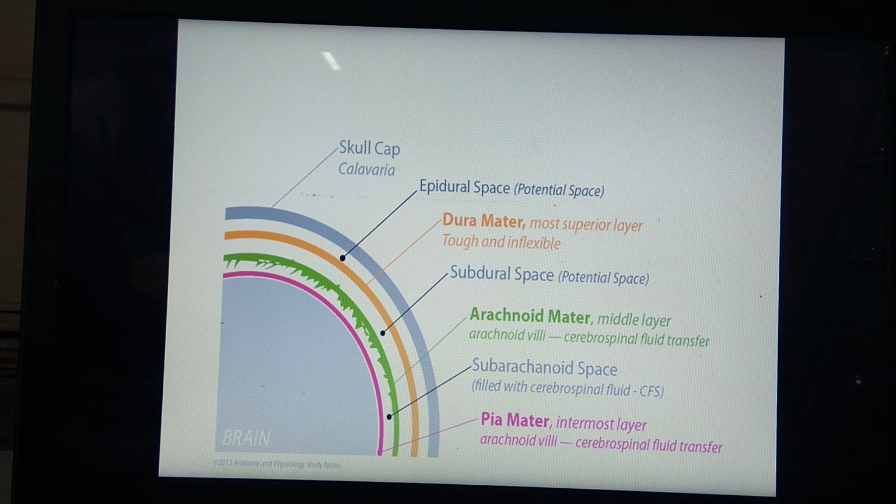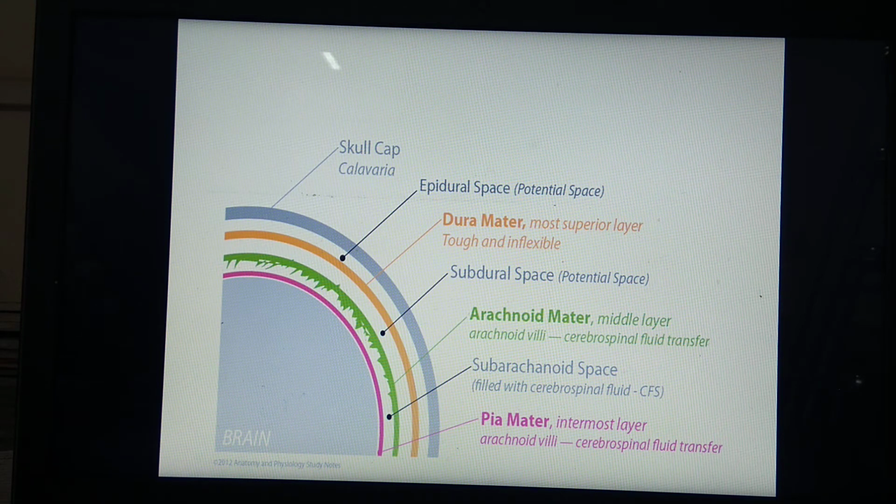You have to remember some features of CSF also. Remember that CSF is an alkaline fluid and the total amount of CSF is about 100 to 120 cubic centimeters, present in and around the central nervous system. Okay, so this is about the exterior of the brain, or we can say the external structure of the brain.